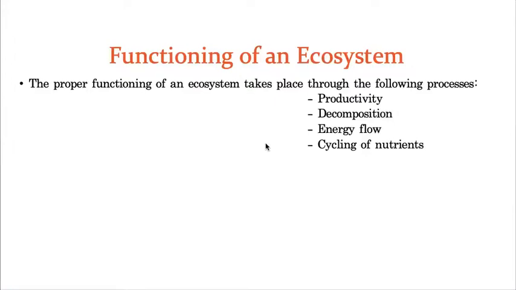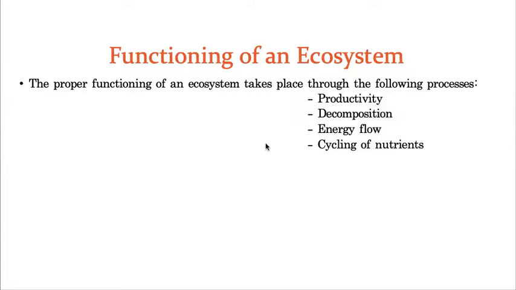Hello, children. In the last class, I started ecosystem and I have taken a general introduction and who is the father of this ecosystem and who gave this word ecosystem. And after that, I also explained what is the structure of the ecosystem and what is the composition of ecosystem. That means I explained about biotic components and also abiotic components, whereas in the structure I explained about standing state, standing crop, and stratification and species composition and all. Hope you understand that class.